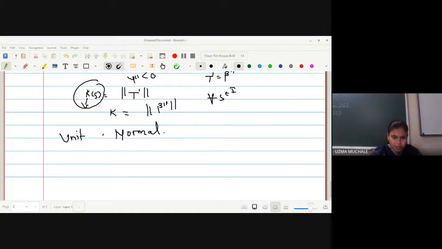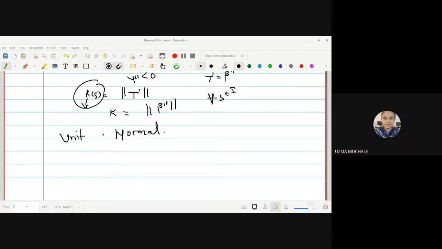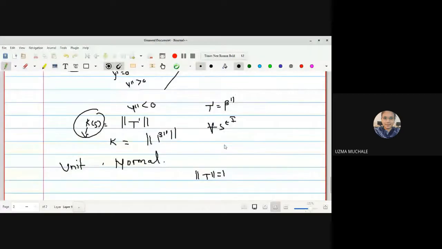Okay, so can anyone explain or give me a hint how you are going to deal with this to find out a unit normal? Okay, what is the norm of T? It is equal to 1, we got initially.